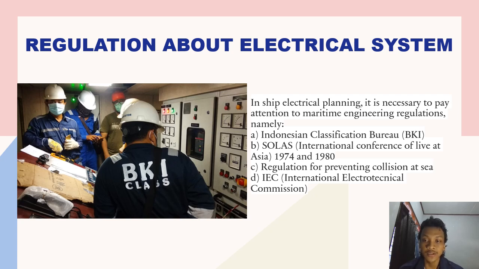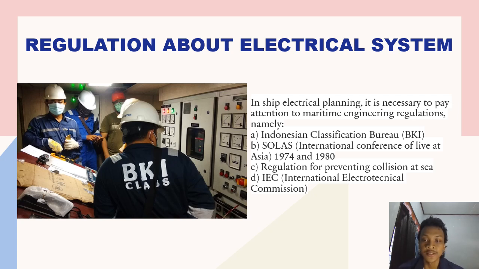class. Generators on ships are auxiliary engines or tools whose function is as a source of electrical power generation on the ships. The most important factor affecting the selection of a ship power generation system is the selection of generator capacity that suits the needs.